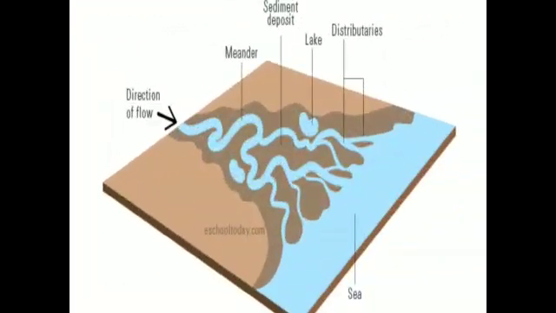Some rivers reach the sea through funnel-shaped estuaries. Estuary, E-S-T-U-A-R-Y, means the wide part of a river where it joins the sea. In India, Narmada and Tapi rivers form estuaries. Is it clear?